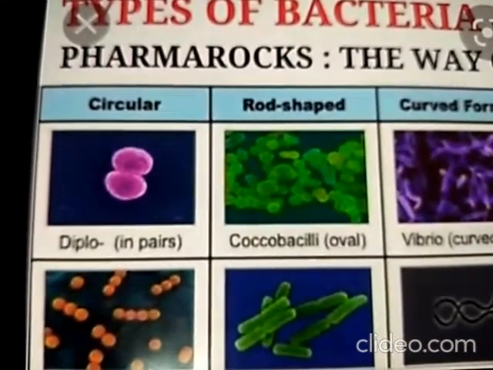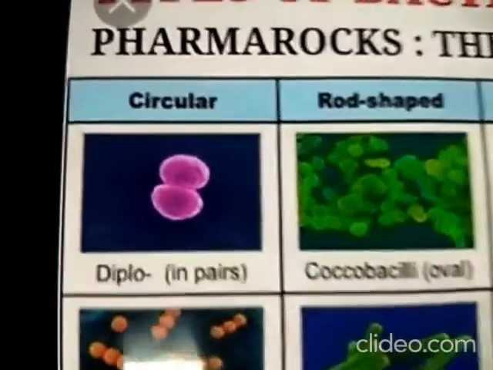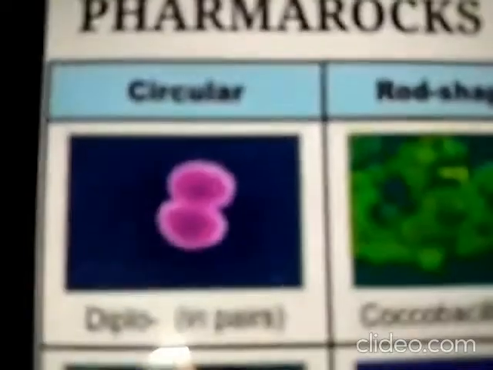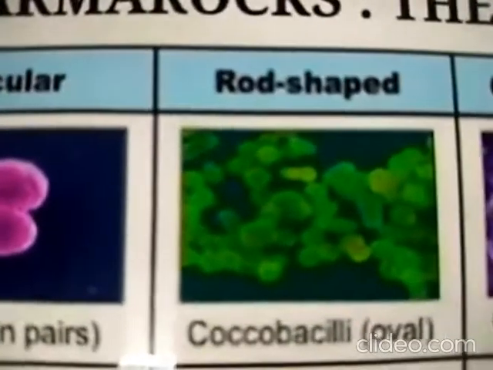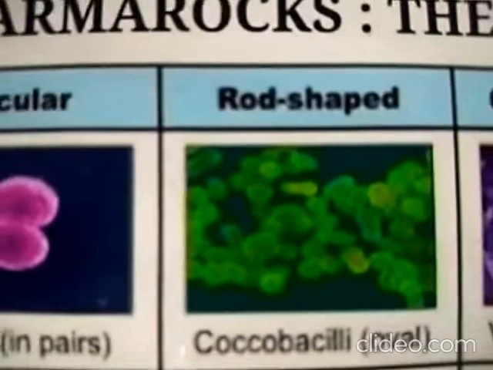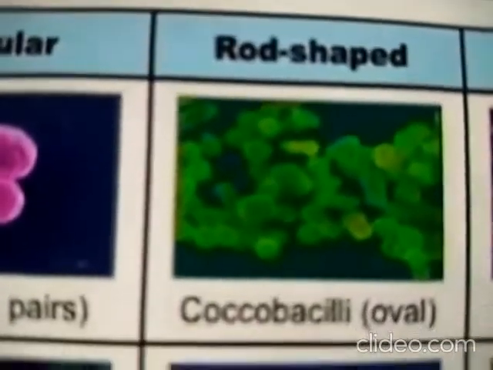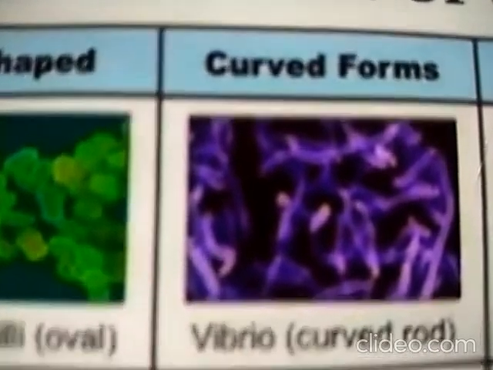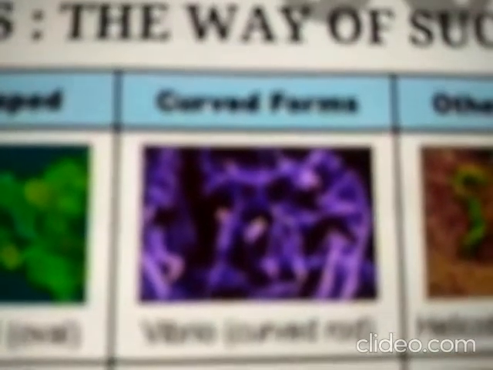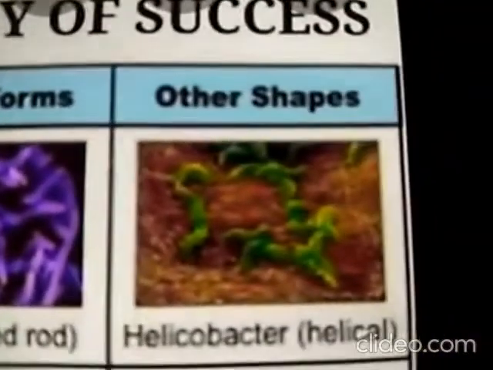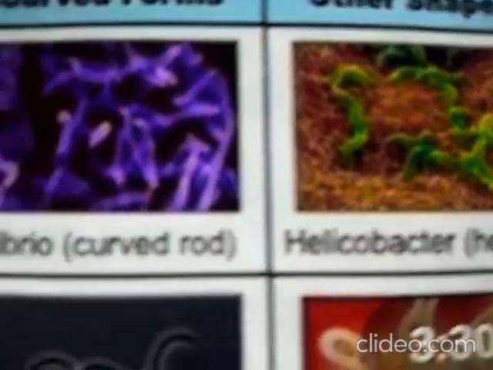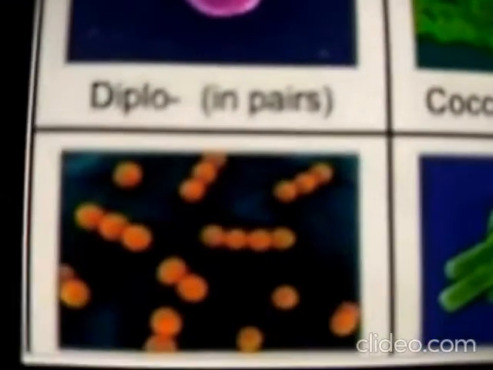Different types of bacteria, as you can see in the picture, right? See, one will be in pairs. The first one is circular, then comes the rod shape. It is known as Bacillus. Then the next is the curved form. All these are different types of bacteria. Its name is Vibrio. The next one has other shapes, that is known as Helicobacter. Many types of bacteria are present.